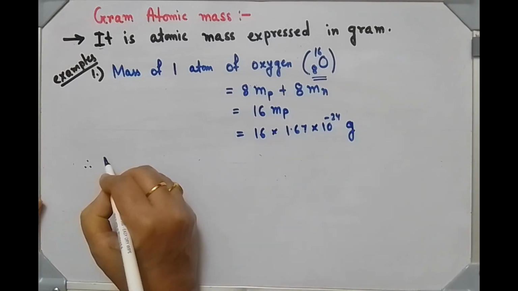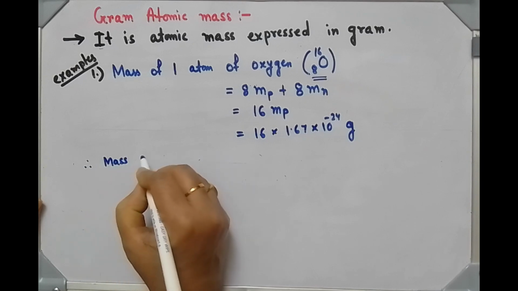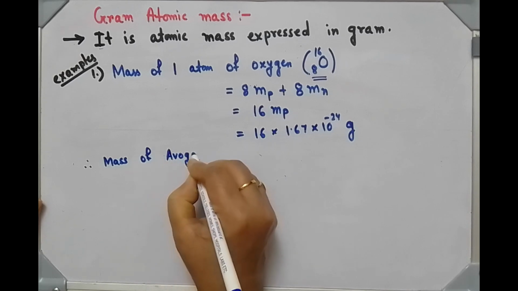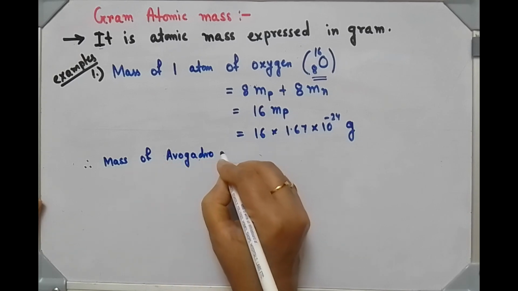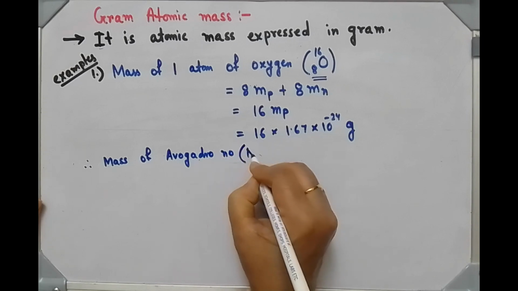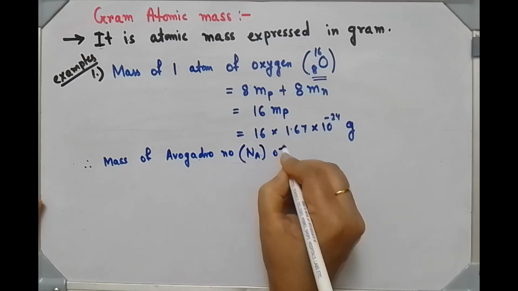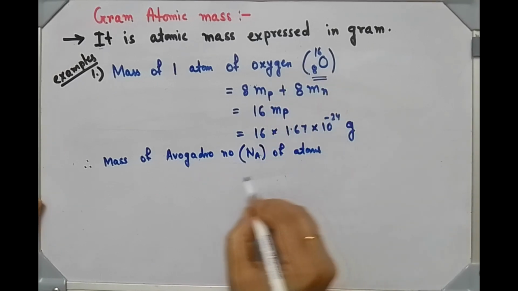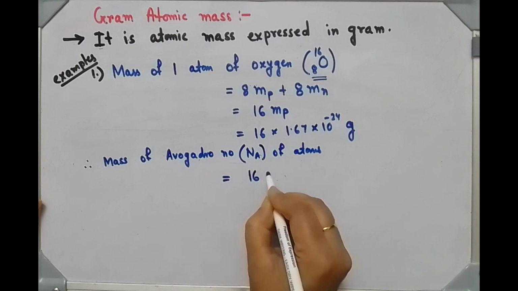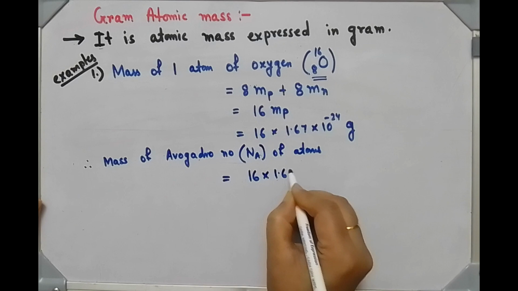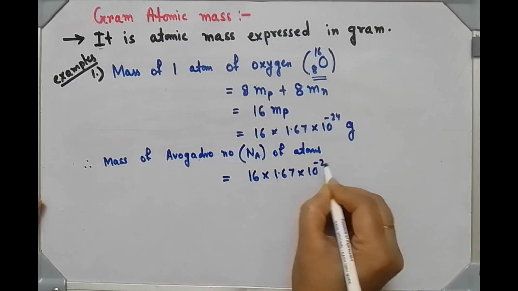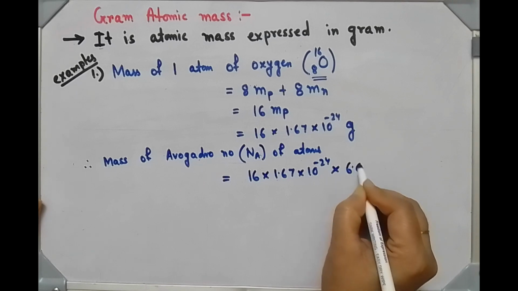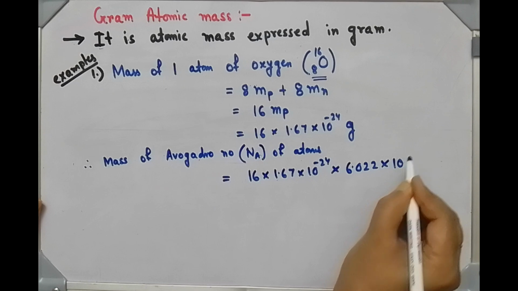Therefore, the mass of Avogadro number of atoms, we can write Avogadro number as Na, is equal to 16 into 1.67 into 10 to the power minus 24 into Avogadro number. What is Avogadro number? 6.022 into 10 to the power 23.